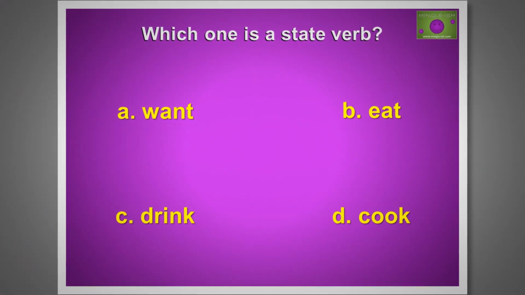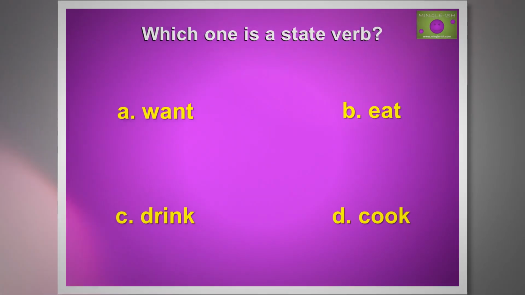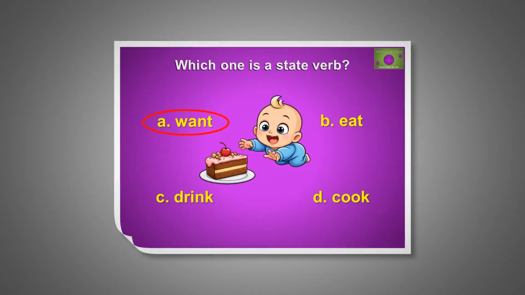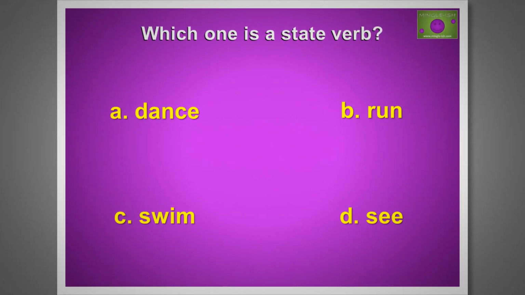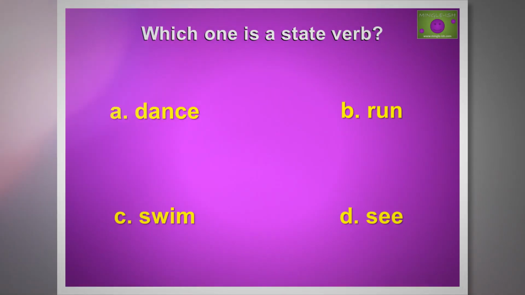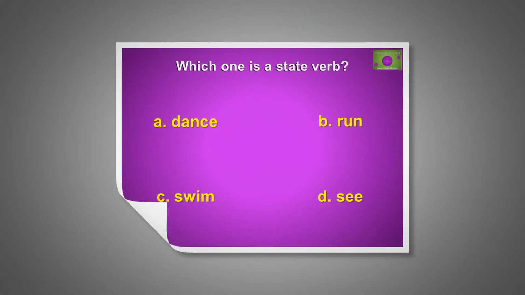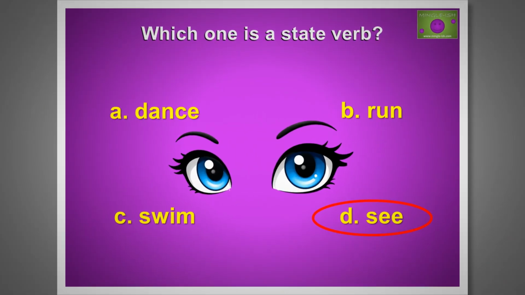Is it A, want, B, eat, C, drink, or D, cook? The correct answer is A, want. Is it A, dance, B, run, C, swim, or D, see? The correct answer is D, see.